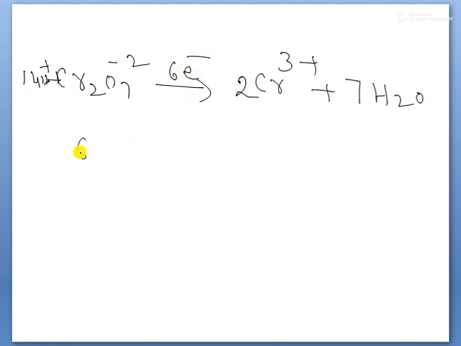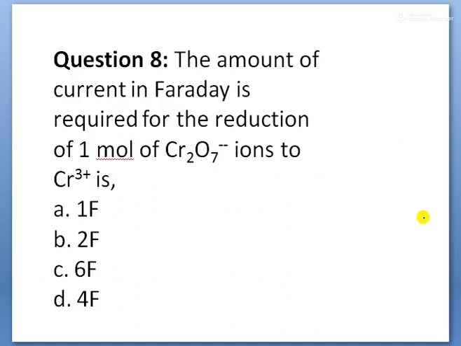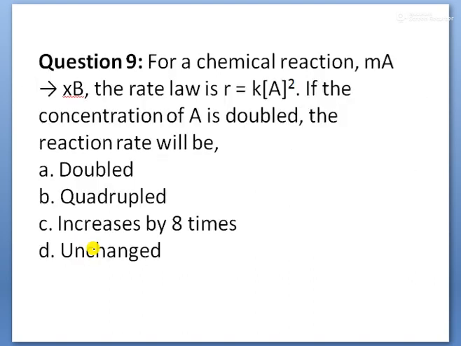That is nothing but 6 moles of electrons. 6 moles of electrons is nothing but 6 Faradays. So 6 Faradays of current are required for the reduction of 1 mole of dichromate ion. That is why you are given the options in terms of Faradays. 6 Faradays is correct, children. Always the number of moles of electrons is equal to the number of Faradays, children. When you balance the equation, the number of electrons you get equals the number of Faradays.